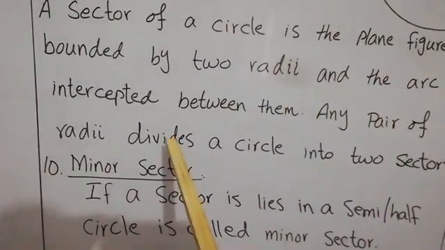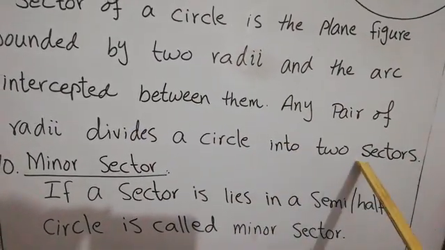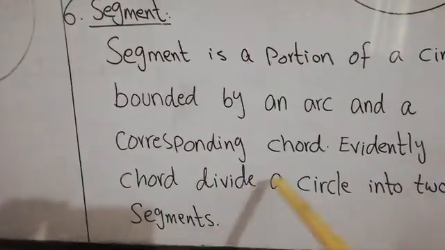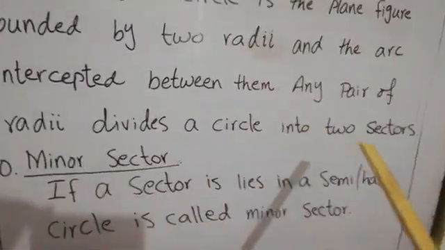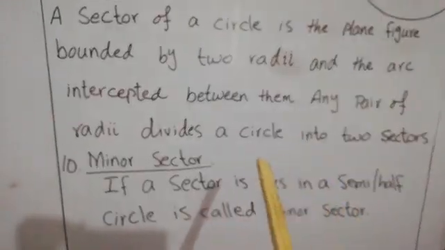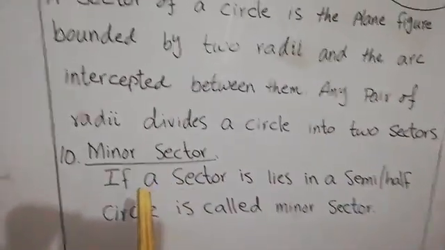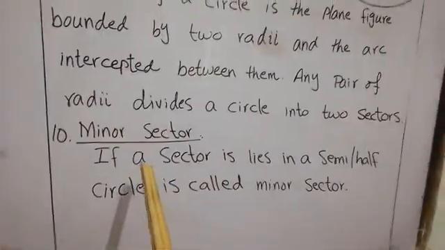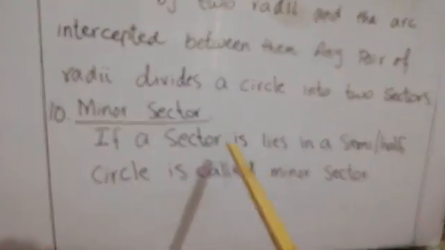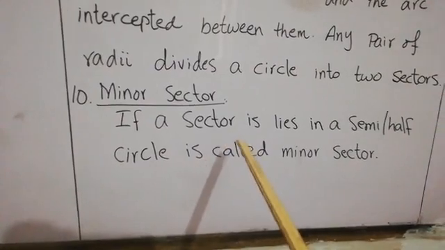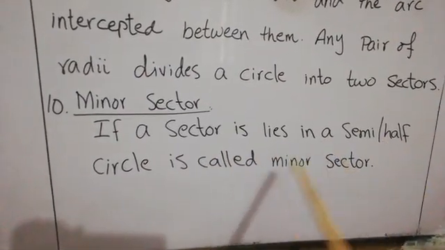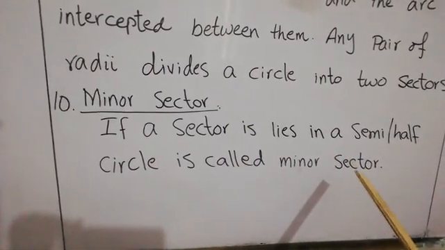Any pair of radii divides a circle into two sectors. Like this, every chord divides a circle into two segments, and any pair of radii divides a circle into two sectors. There are again two definitions of the sector: minor sector and major sector. Remember one thing: if a sector lies in a semicircle, then this is known as a minor sector.